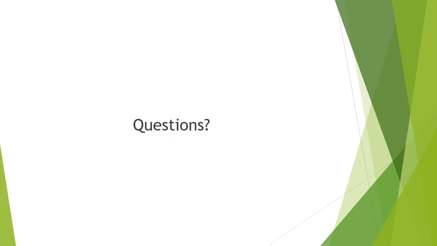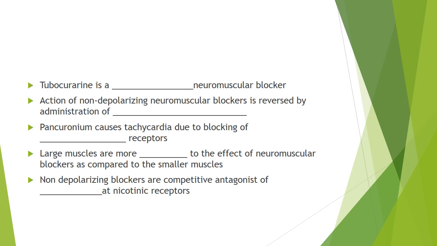Now that is your assignment, these are your questions. So for this you have to listen to the whole lecture. Tubocurarine is a dash neuromuscular blocker. The action of non-depolarizing neuromuscular blocker is reversed by the administration of which substance? Then pancuronium causes tachycardia due to blocking of which receptors? Large muscles are more dash to the effect of neuromuscular blockers as compared to the smaller muscles. You have to fill in the blank. Non-depolarizing blockers are competitive antagonists of which neurotransmitter at the nicotinic receptor? So please listen to the whole lecture and then do this.